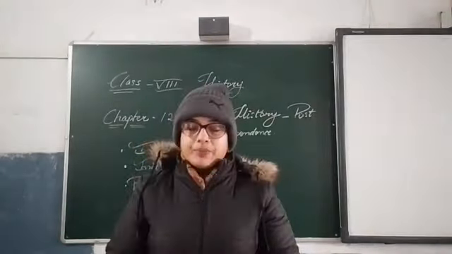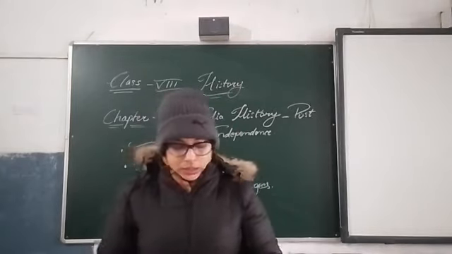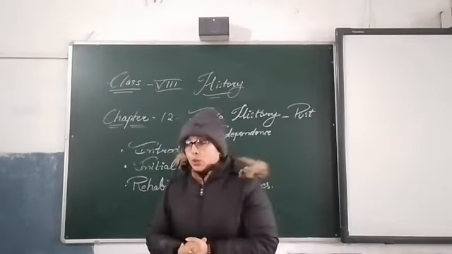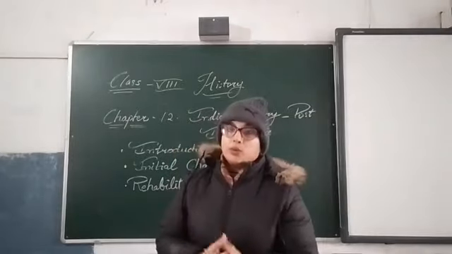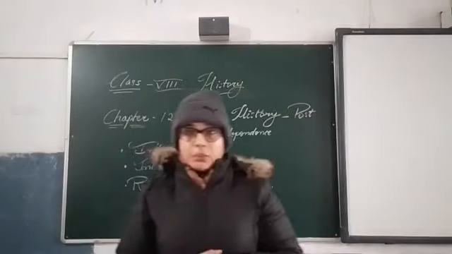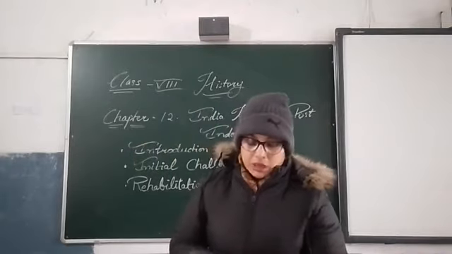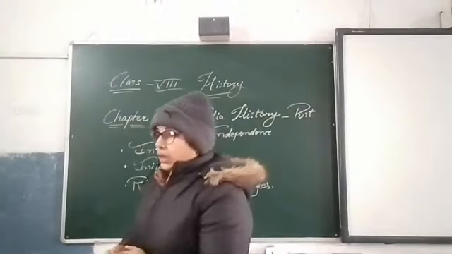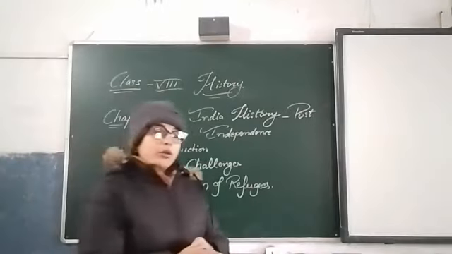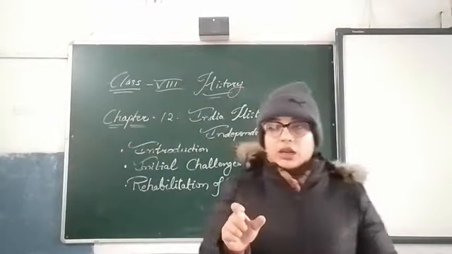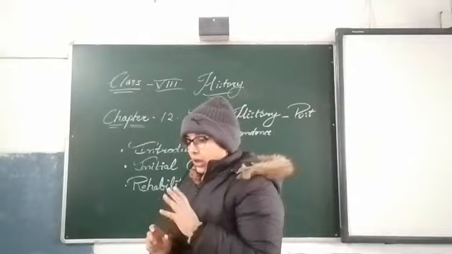After so much struggle and so many movements, India got its independence. It was the end of the colonial era and the beginning of the Indian era.